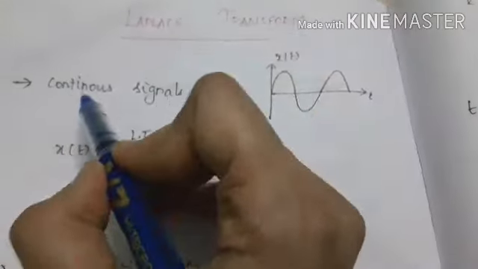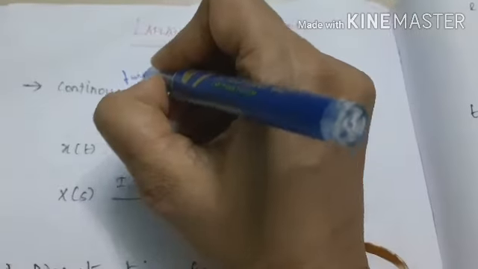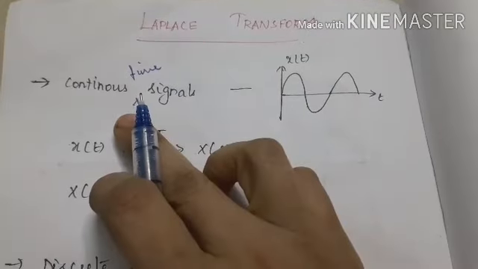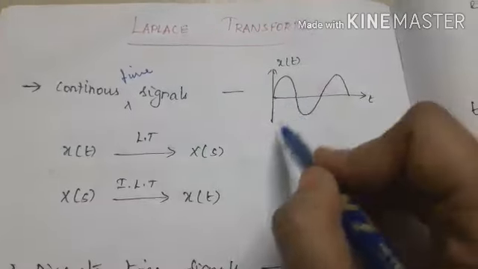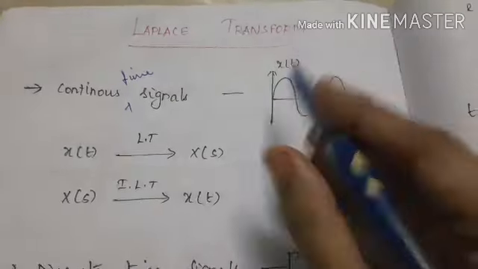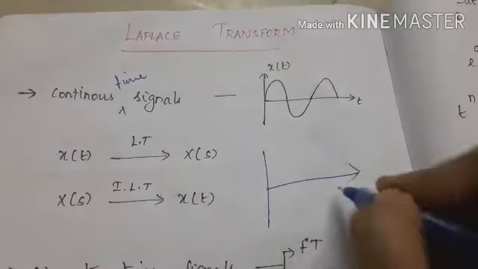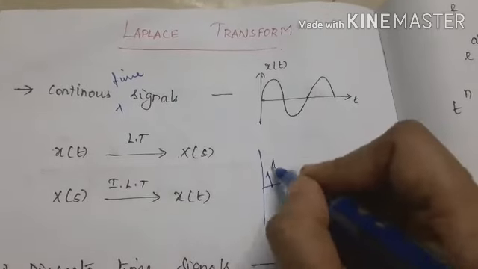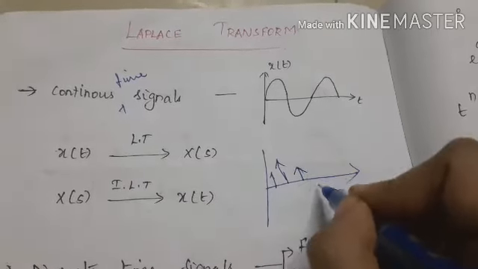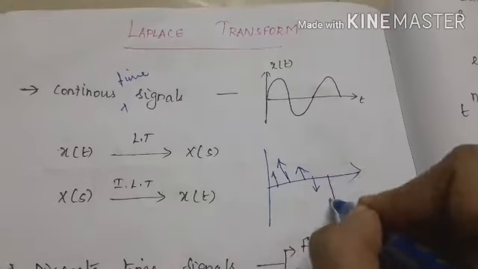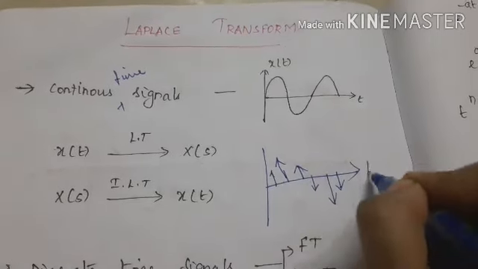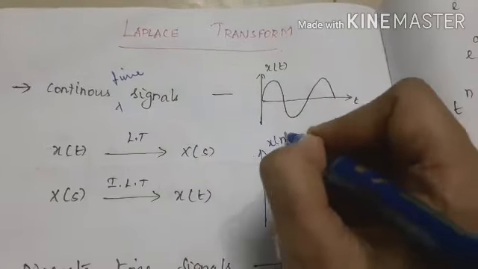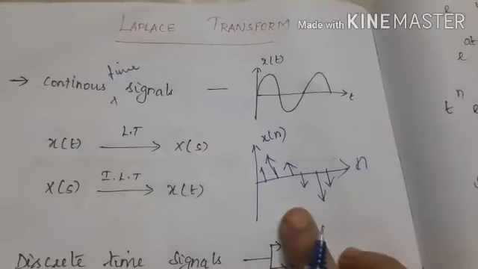Mainly, it is suitable for continuous time signals. This Laplace transform is mainly suitable for continuous time signals. This is said to be a continuous time signal. This signal is said to be a discrete time signal.